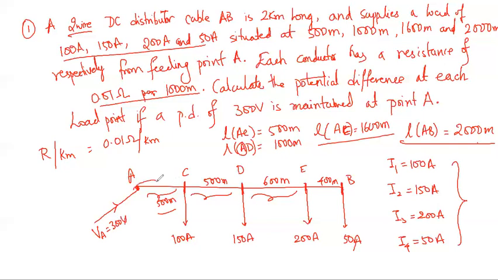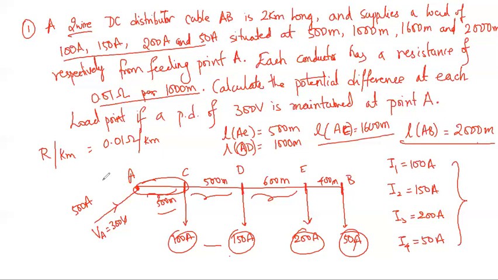Now I need to find out the resistance and the sum of the currents that is being present in such a system. So I need to take the sum of the currents. So 100 plus 150, that is 250, 250 plus 200, 450, and 450 plus 50, so the current being fed there is 500 amperes. So that is the current that is entering at point A.